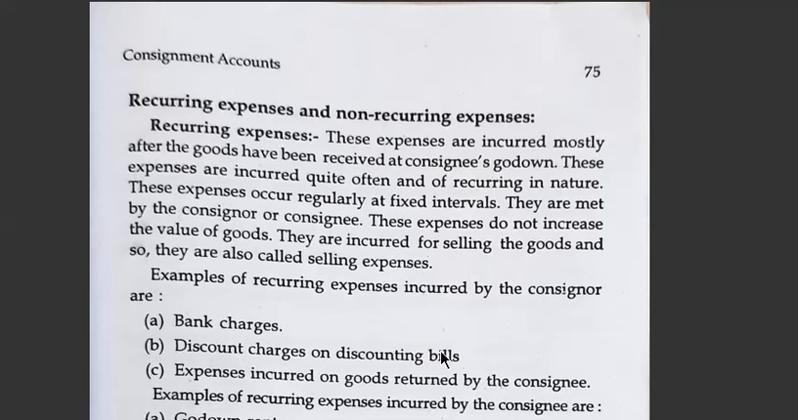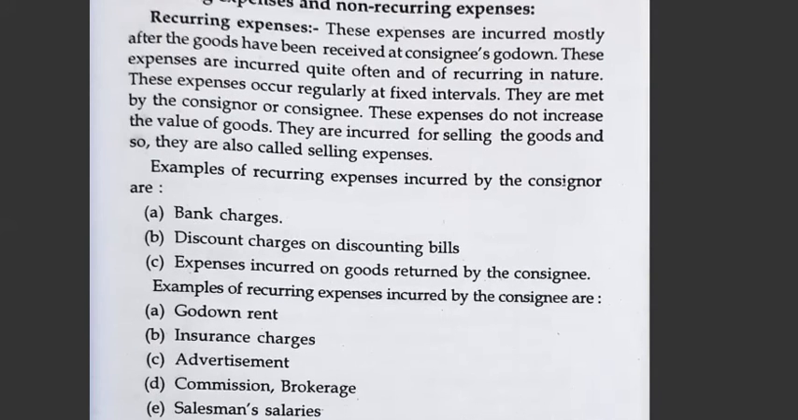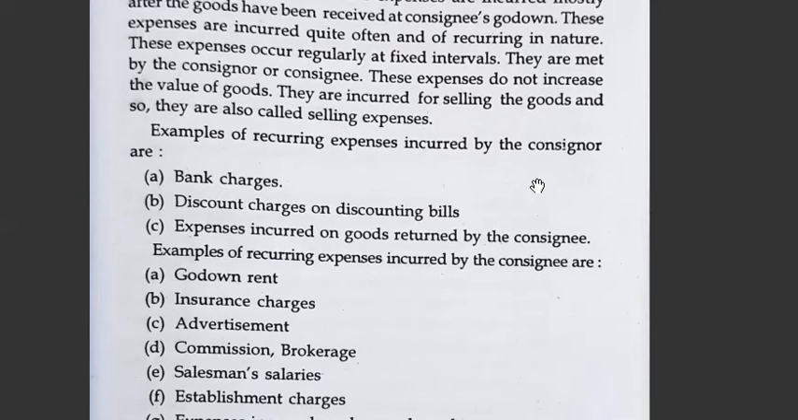After reaching the godown, what are the expenses incurred? Let us see examples of recurring expenses incurred by the consignor. After the goods reach the godown, the consignor might have paid fees like banking charges, discount charges, and expenses incurred on goods returned by the consignee. These are the expenses incurred after reaching the godown of the consignee.